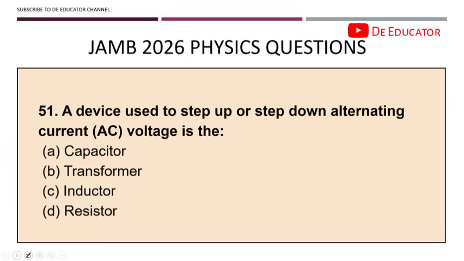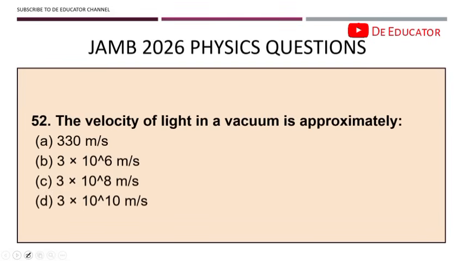Okay, question 51. A device used to step up or step down alternating currents. Remember, this one is very, very simple. We have what is called step up and step down. Step up and step down what? Step up and step down transformer. So the answer is transformer. So a transformer changes AC voltage levels using electromagnetic induction. So they might ask a question to tell you the principle that a transformer works on or works with is what? Electromagnetic induction.